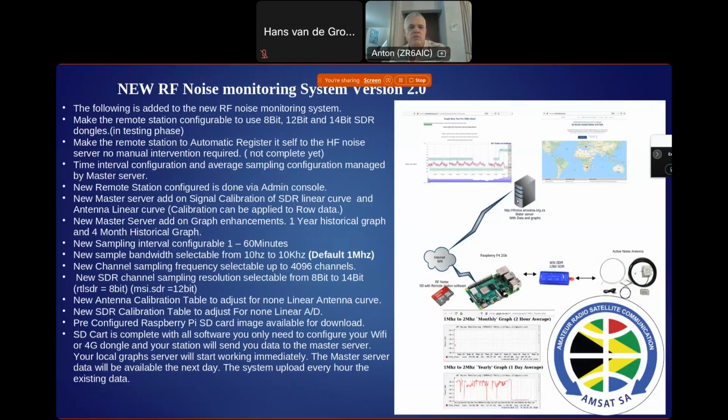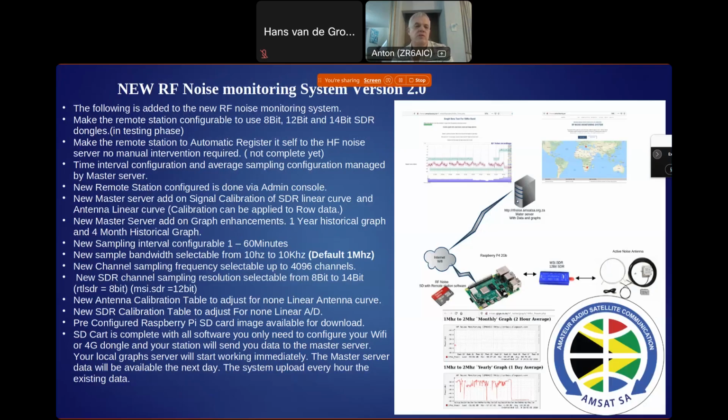So the RF noise system basically consists of an RTL-SDR dongle, which is 8-bit, which was our version 1. But you could upgrade that to maybe an MSI SDR or SDR Play technology, which is 12 to 14-bit. And depending on the proper filters you could have in front of that, it could even give more and more accurate measurements. So once you've got the signal coming from an active antenna into the SDR, we would record the